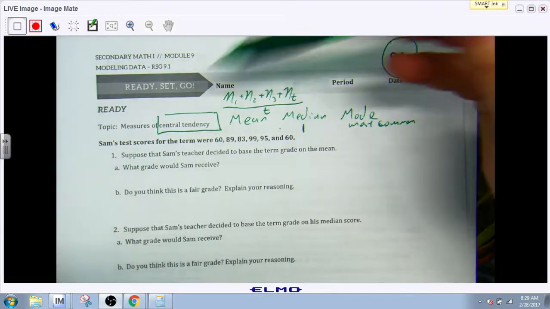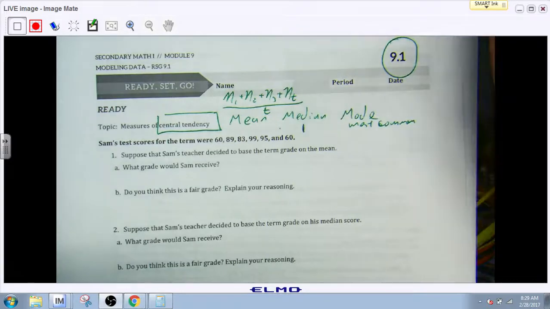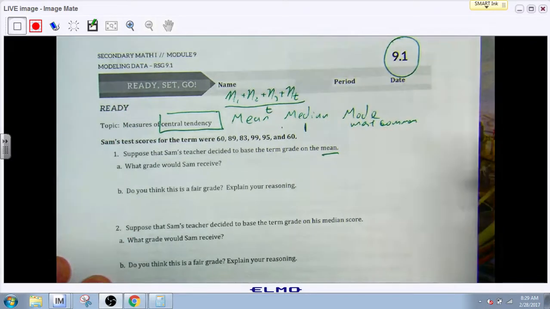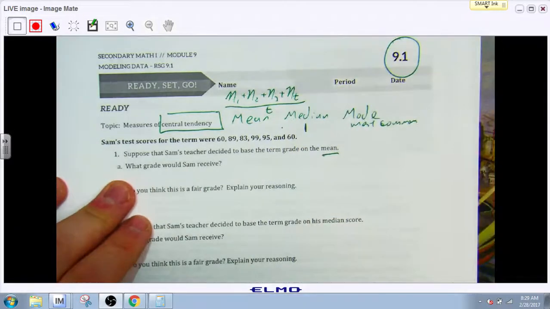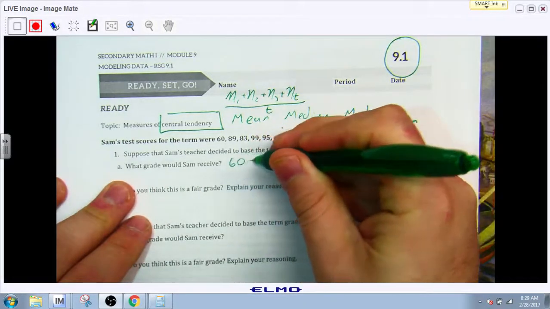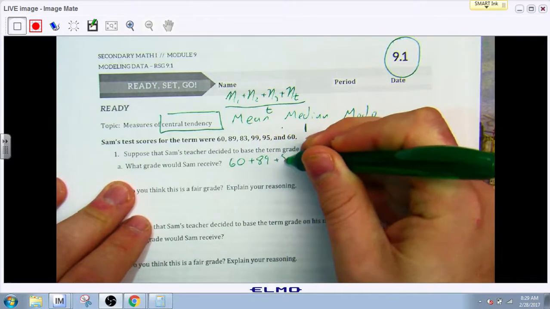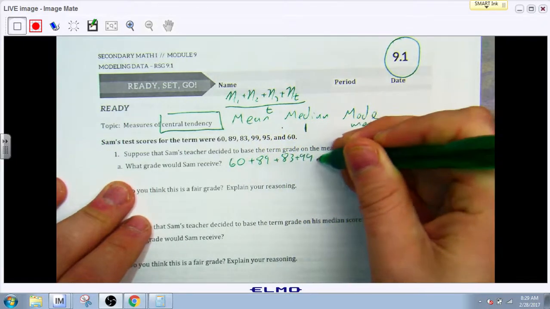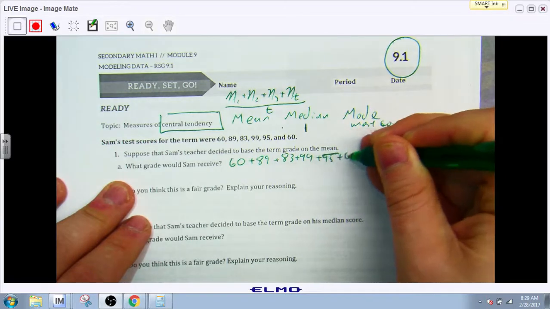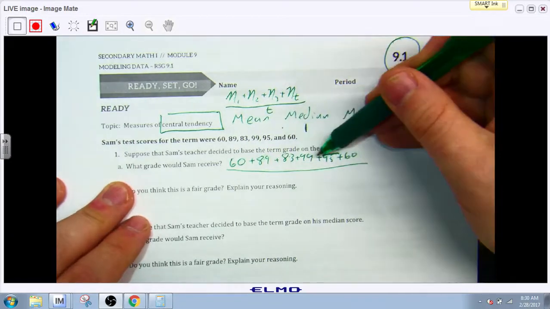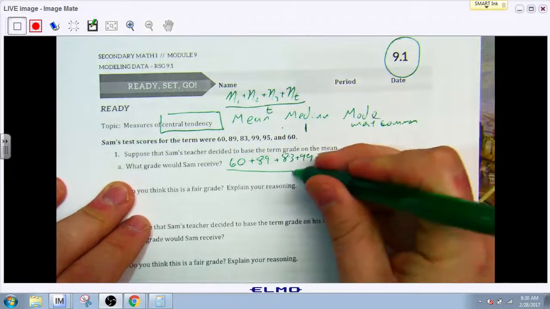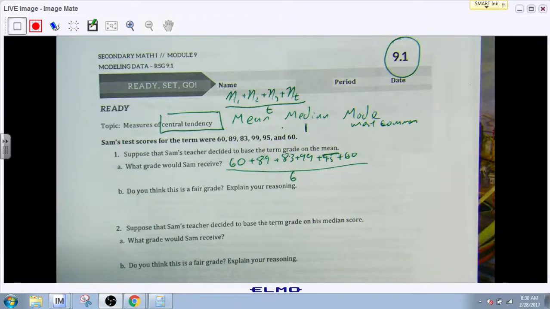asked of us. We see that Sam's test scores for the term were 60, 89, 83, 99, 95, and 60. Suppose that Sam's teacher decided to base the term grade on the mean. What grade would Sam receive? So this is the mean problem, so we need to add them all up. We would do 60 plus 89 plus 83 plus 99 plus 95 plus 60, and then divide by the number of tests he took. So 1, 2, 3, 4, 5, 6. We do all that and then divide it by 6.